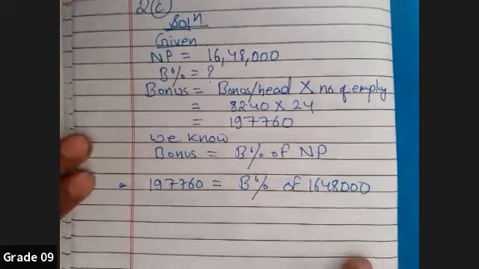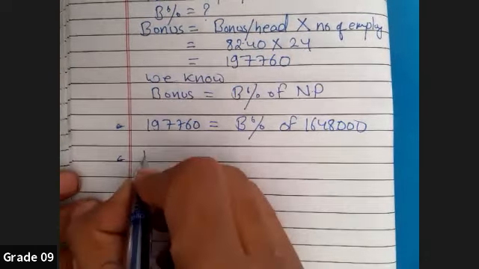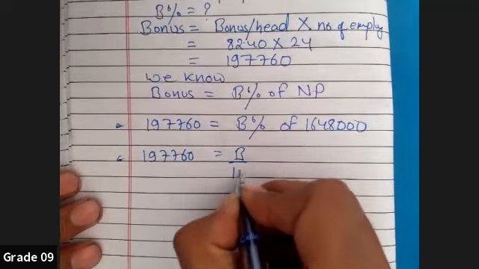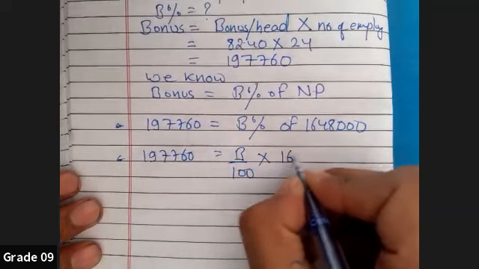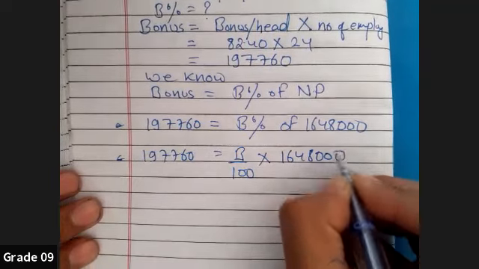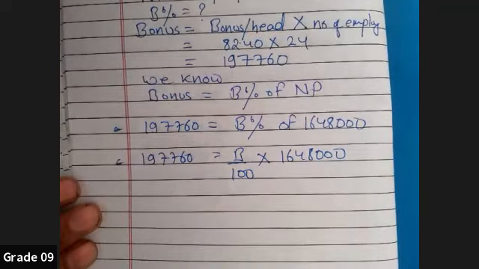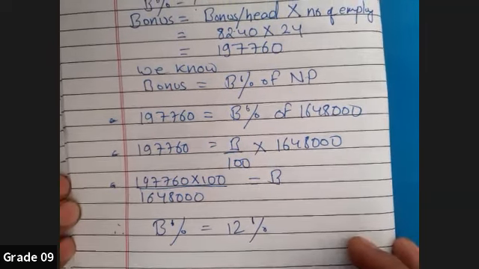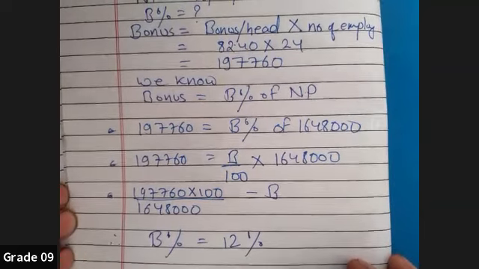How to remove this percentage sign? By dividing it by 100. So if you do like this, into 1648000, all of you solve this. When you solve this, your answer will come like this: bonus percent equals to 12%.